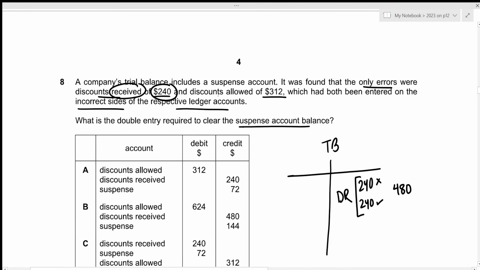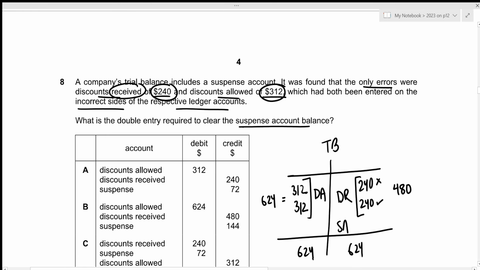Now the second error was for discounts allowed, and it is the same thing, right? So discount allowed is an expense, which means that 312 should have been recorded on the debit side. Now if we record it only once, it would get cancelled out with the previous error, which is why we need to record it again. And both of these will be under the heading of discounts allowed, and the total in this case would be 624. Now any difference would just be entered as part of the suspense account. In this case, the debit side is heavier, so the suspense account will have the value of 624 minus 480, which results in 144.